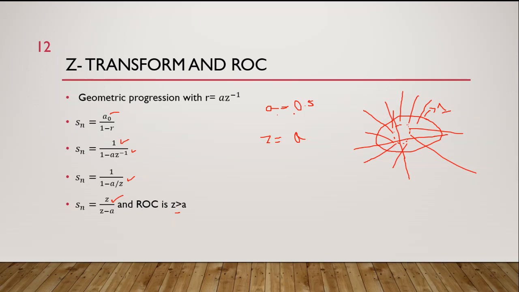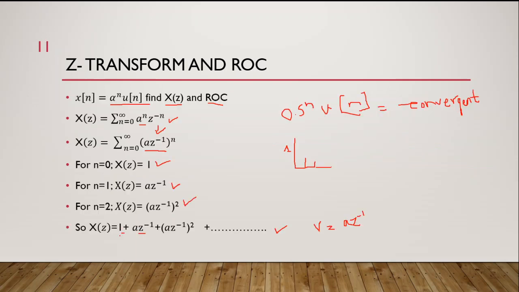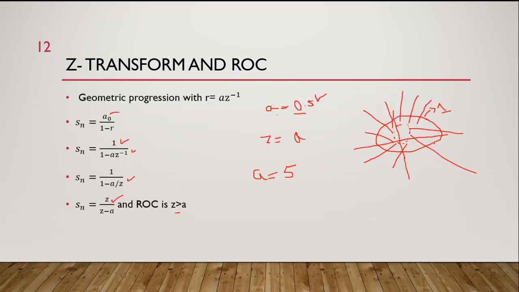For example, we have 0.5 here, a dotted line of 0.5, and then we have this region of convergence, and this region of convergence includes the unit circle, which is why this was a stable system. If I have a equal to 5, then we will have 5^n, and this is a divergent system, an unstable system. So we can tell directly from this discrete time domain equation that this is a non-stable system.